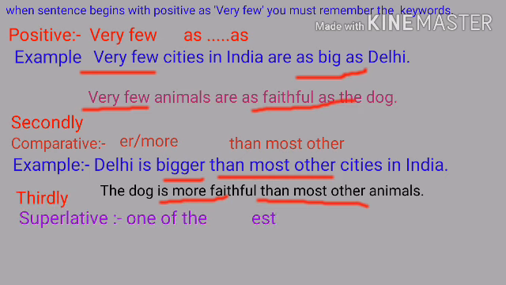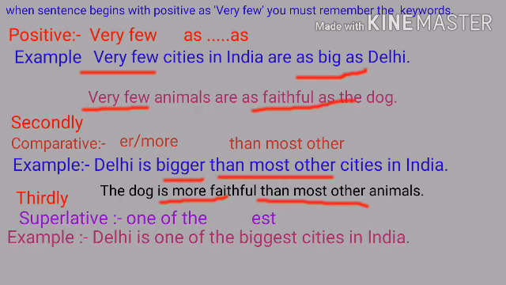Thirdly, in superlative you must memorize the key words one of the, and est or most in case of multiple syllables. For example, Delhi is one of the biggest cities in India. Here you must remember the keywords one of the and est.